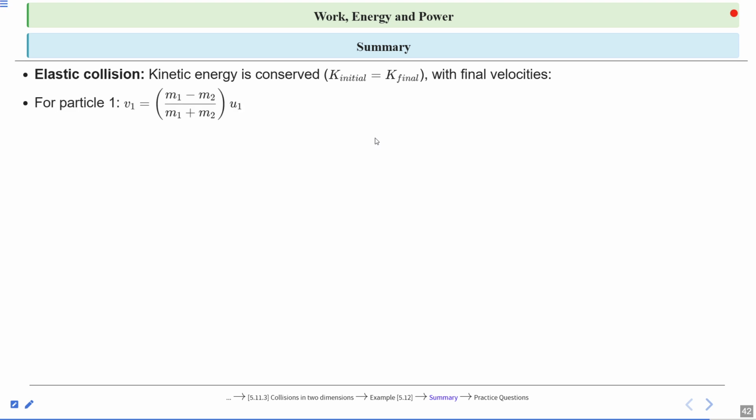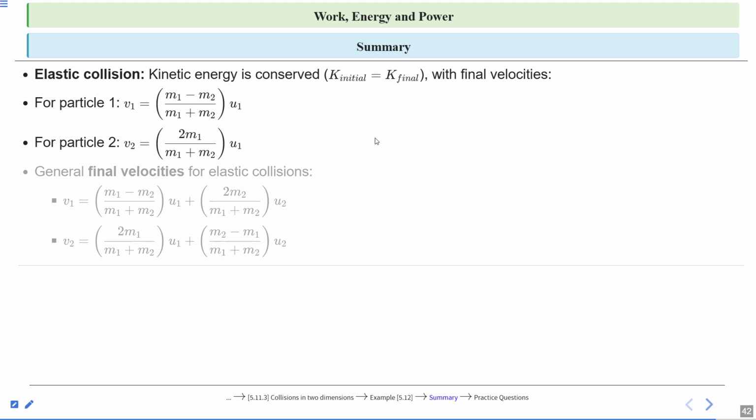For particle first, v1 is m1 minus m2 divided by m1 plus m2 times u1. For particle second, v2 is equal to 2 m1 divided by m1 plus m2 times u1. And the general final velocities for elastic collisions: v1 is m1 minus m2 divided by m1 plus m2 times u1 plus 2 m2 divided by m1 plus m2 times u2. And v2 is 2 m1 divided by m1 plus m2 times u1 plus m2 minus m1 divided by m1 plus m2 times u2.